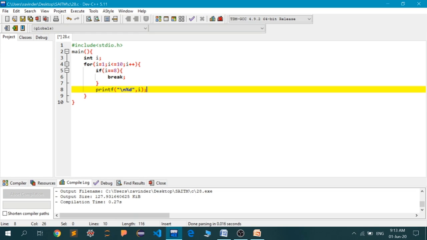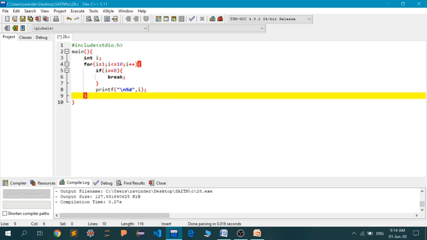Now inside the if block, the compiler will encounter the break statement. This break statement will then terminate this for loop prematurely. That is, the remaining iterations, I equal to 9 and I equal to 10, will not be executed, and the control will switch out of the for loop.